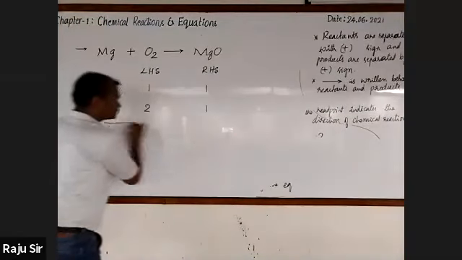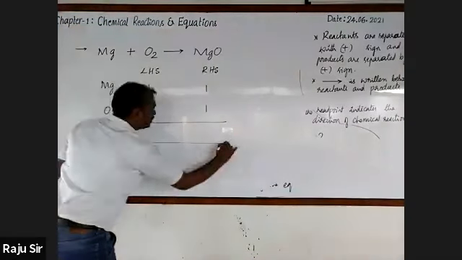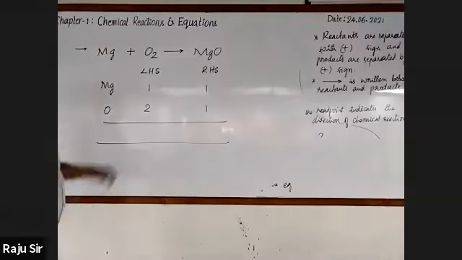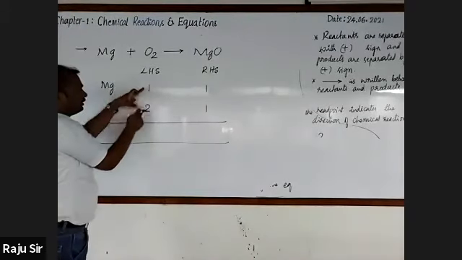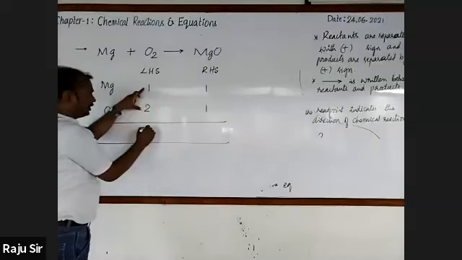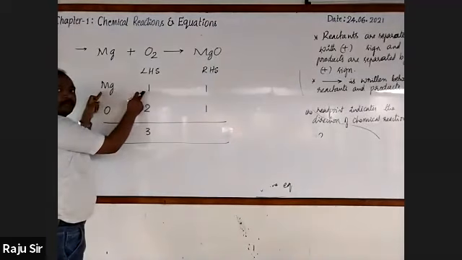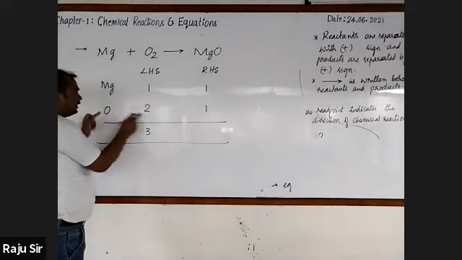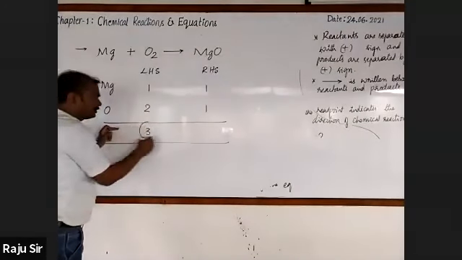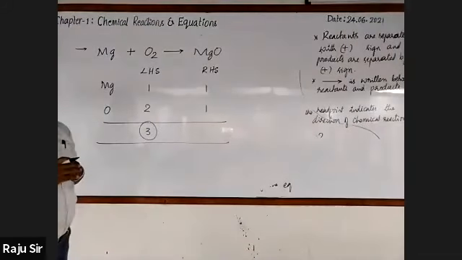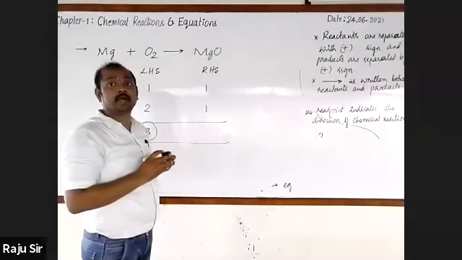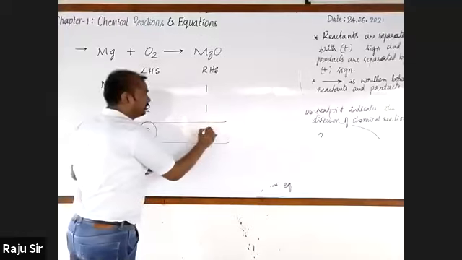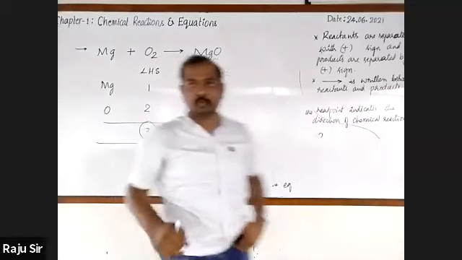Look here. Now count the total number of atoms present on the reactant side. Here 1 and 2, altogether it is 3: one atom of magnesium and 2 atoms of oxygen. Similarly, on the right hand side, the total number of atoms is 2.